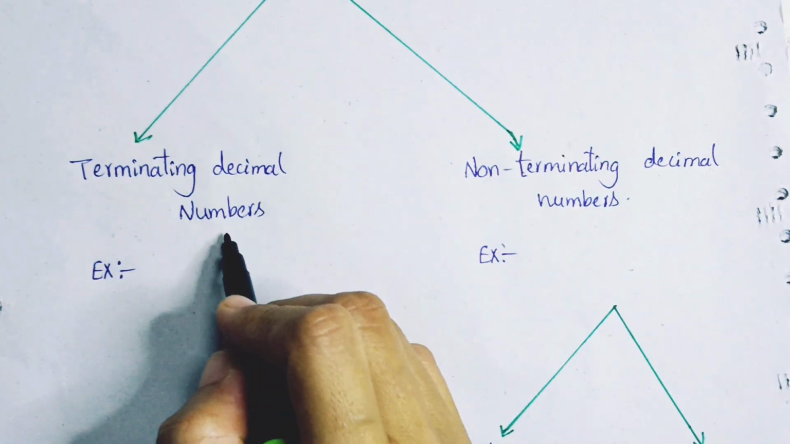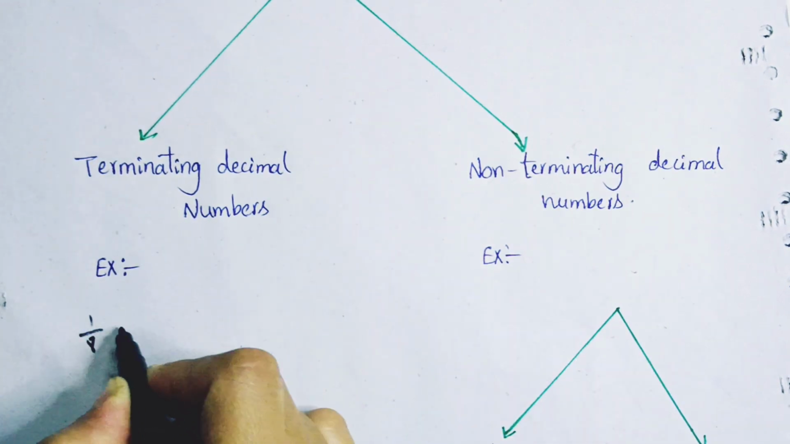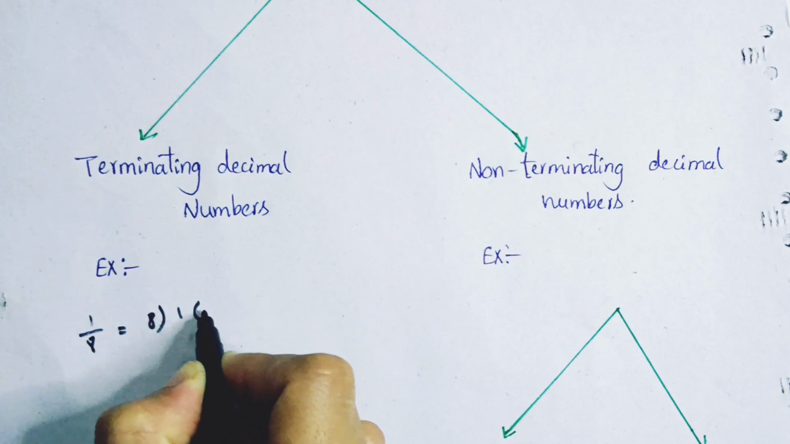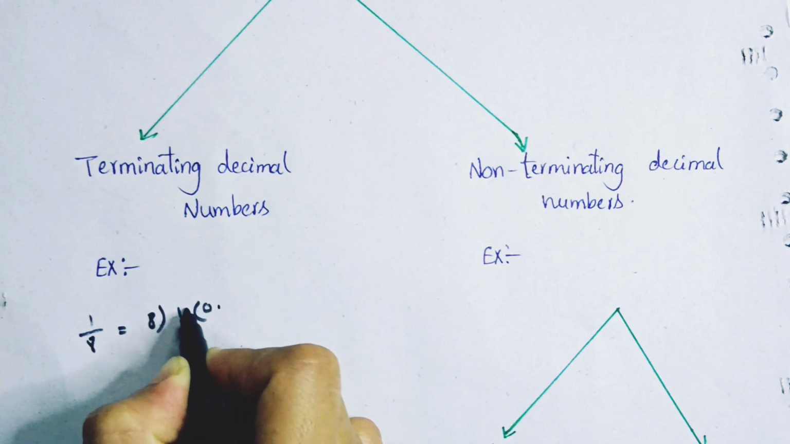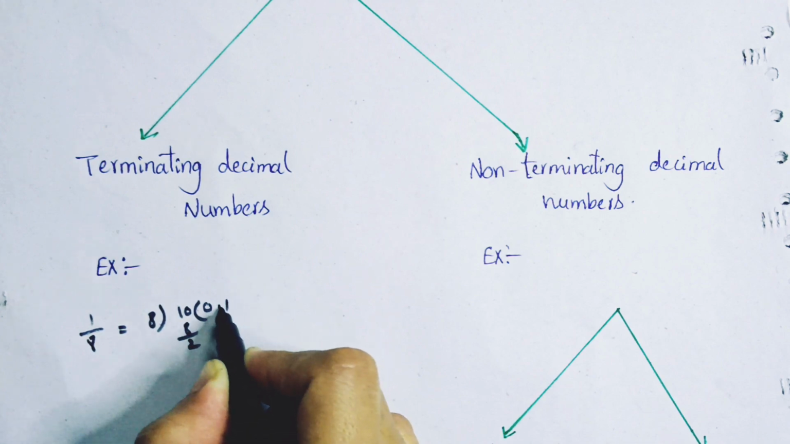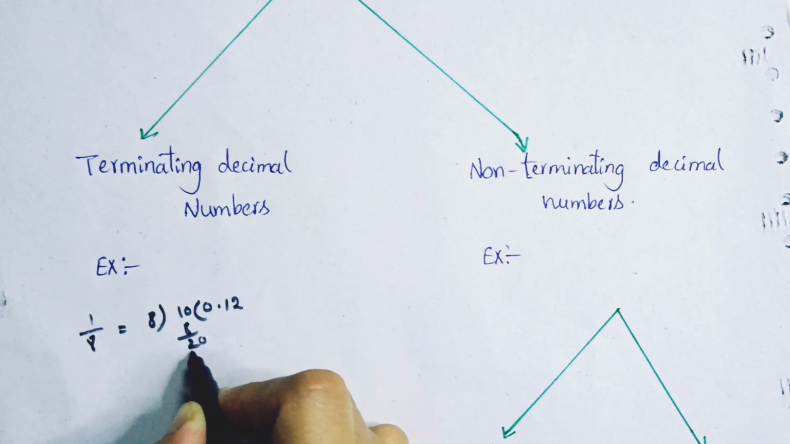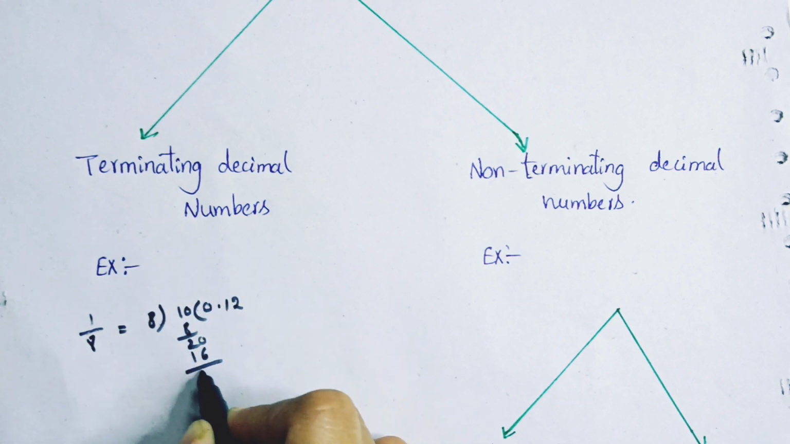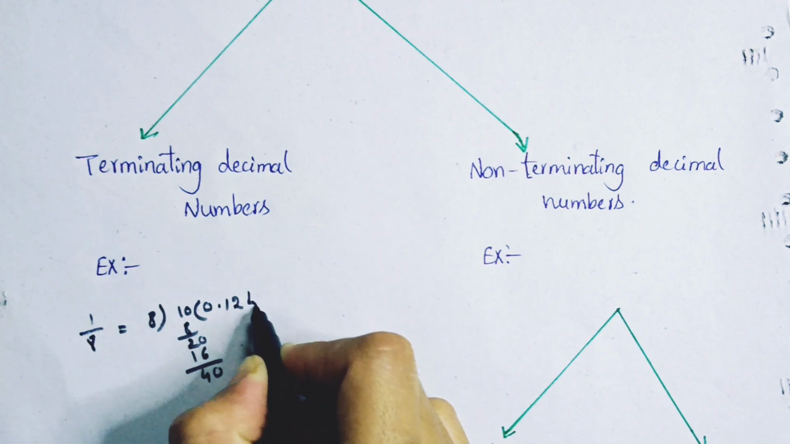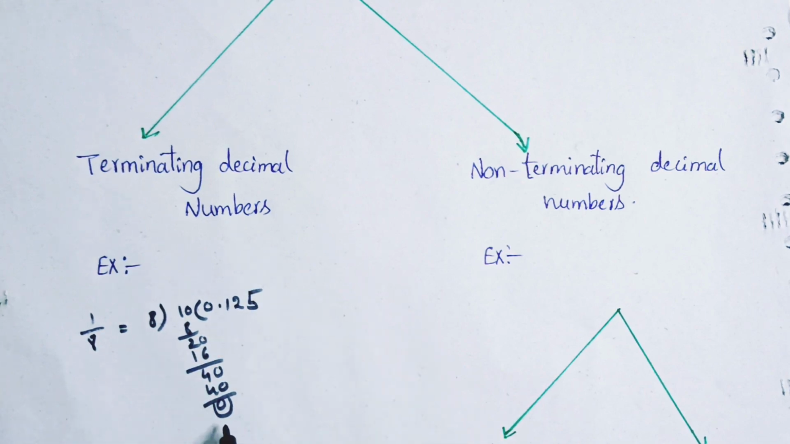For a terminating decimal number, suppose I am taking 1 by 8. 1 is not there in 8, that's why I am putting 0 and a point. So 10. 8 ones are 8. After that 2 is left, then the point is already there, so I am putting 0 again. 8 twos are 16. So what will be left? 4. Point is already there, then 0. So 8 fives are 40. So what are we getting? We are getting 0 as a remainder.